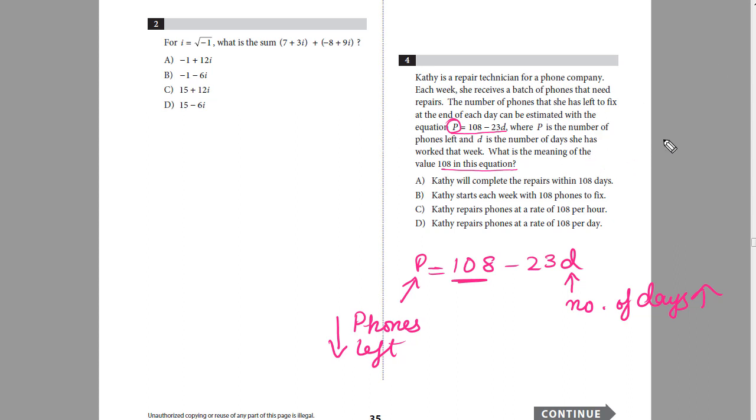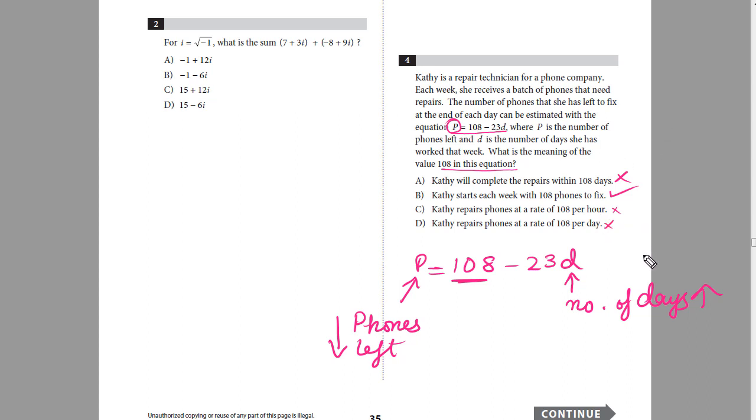So let's check the options. Kathy will complete the repairs within 108 days. No. Kathy starts each week with 108 phones to fix. Yes, this will be the option. Kathy repairs phones at a rate of 108 per hour. No. Kathy repairs phones at a rate of 108 per day. No.